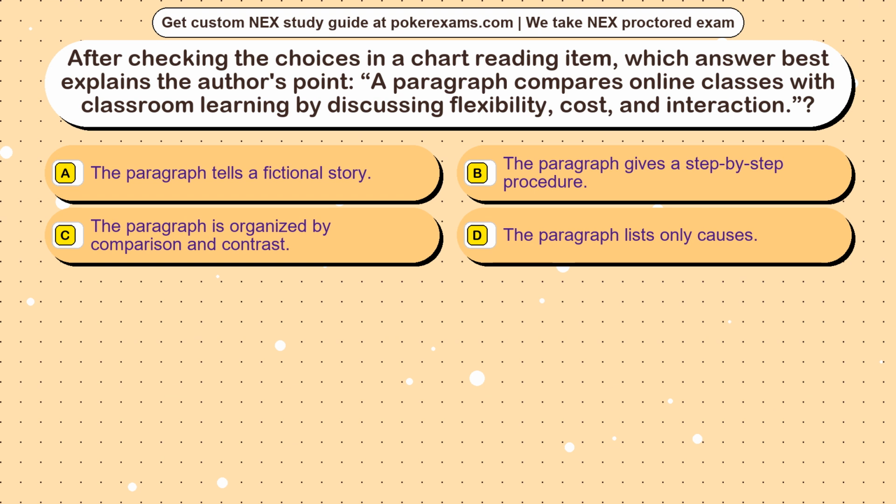A paragraph compares online classes with classroom learning by discussing flexibility, cost, and interaction. Option A. The paragraph tells a fictional story. Option B. The paragraph gives a step-by-step procedure. Option C. The paragraph is organized by comparison and contrast. Option D. The paragraph lists only causes.